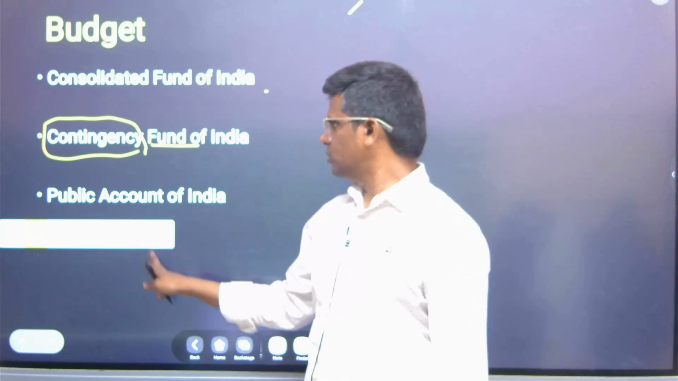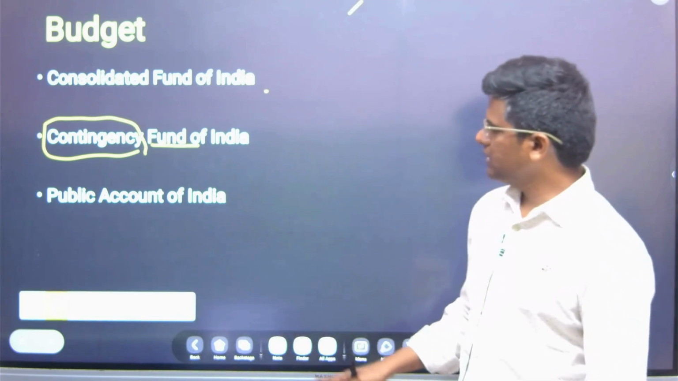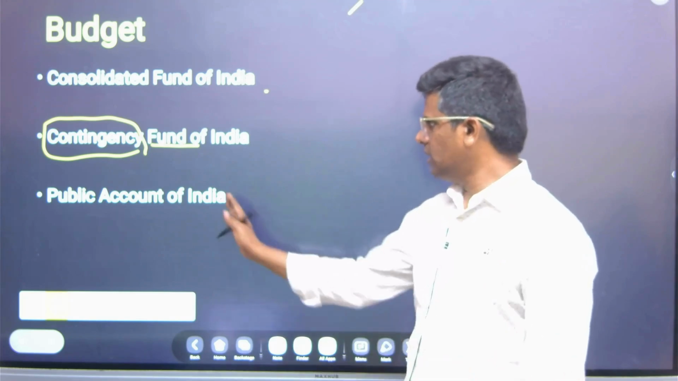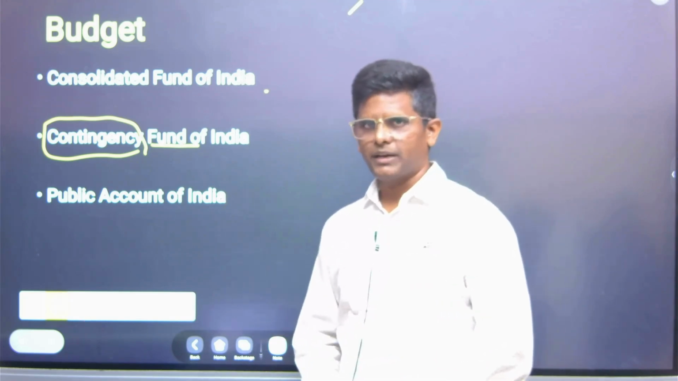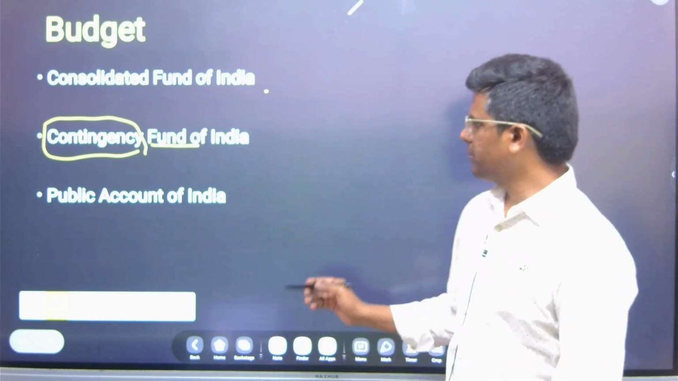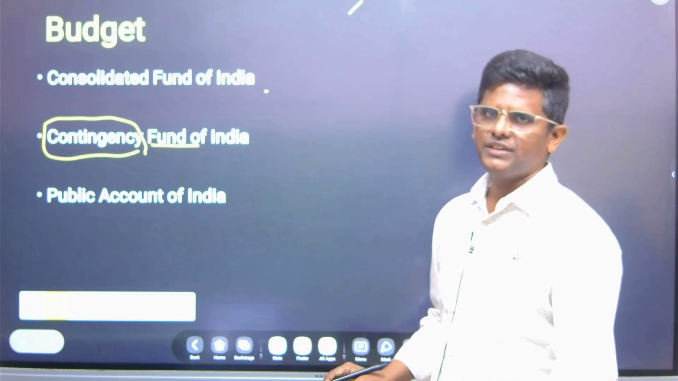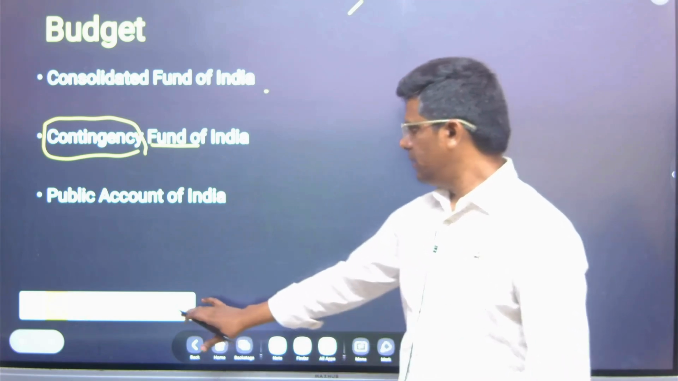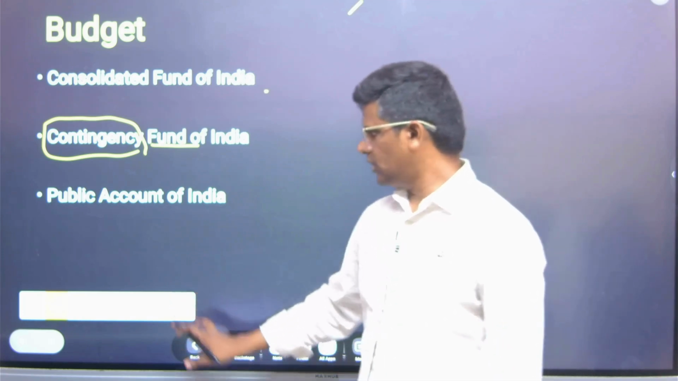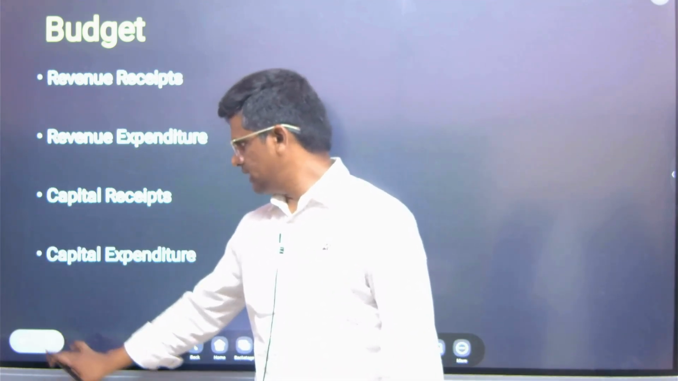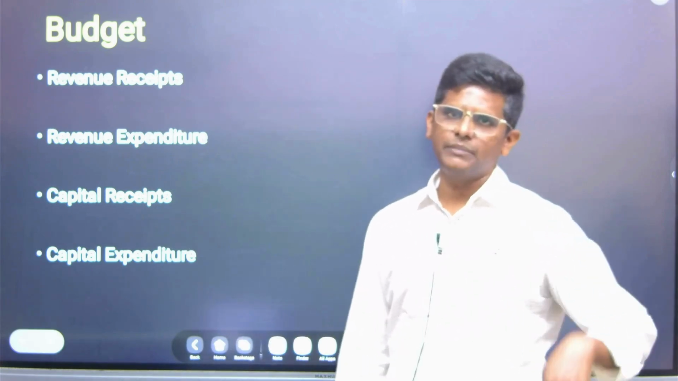And Public Account of India. Public Account of India need not be approved by the parliament. Basically, public provident fund, general provident fund, and post office savings accounts, all that money comes into the Public Account of India. Approval of parliament is not required, but all the money the government is liable to pay.